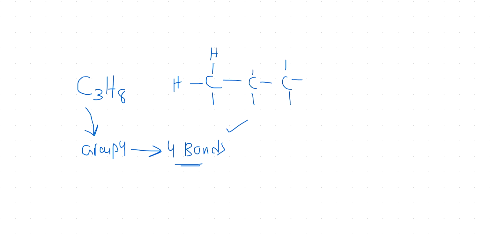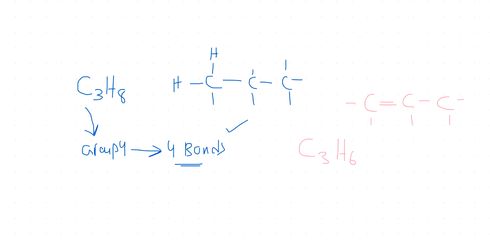Exactly. So if we draw it for propene, C3H6, what would be the difference? Three carbons would be there, but one of them, the left and right hydrogens wouldn't be there. ठीक है, यहाँ पे, but there's going to be a double bond. Now the one with the double bond. ठीक है.